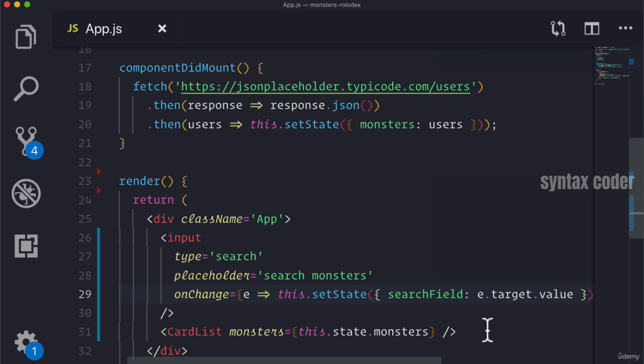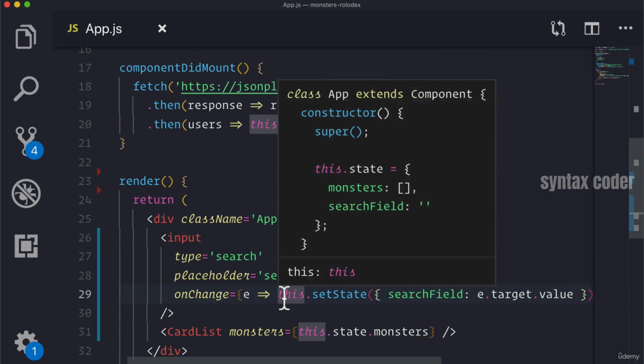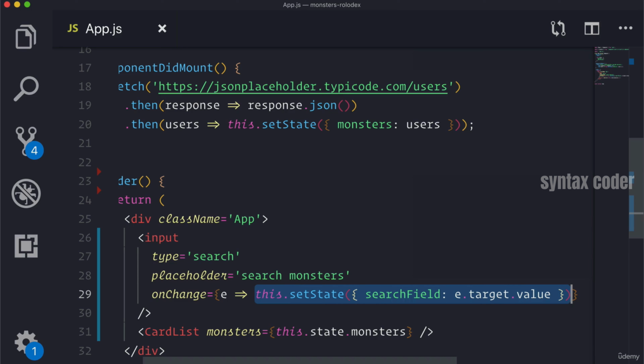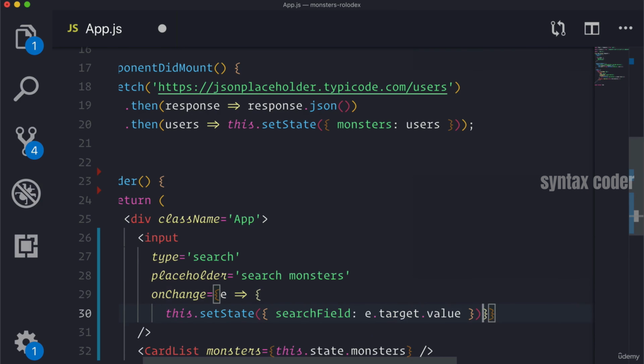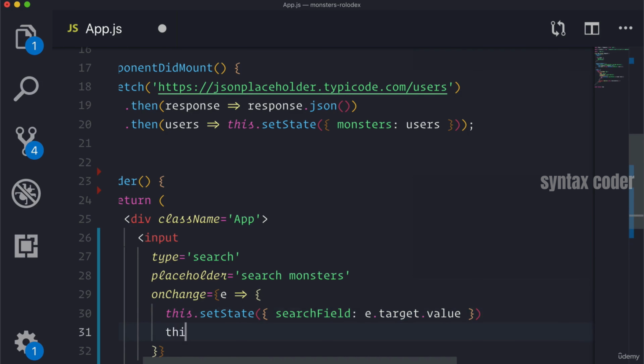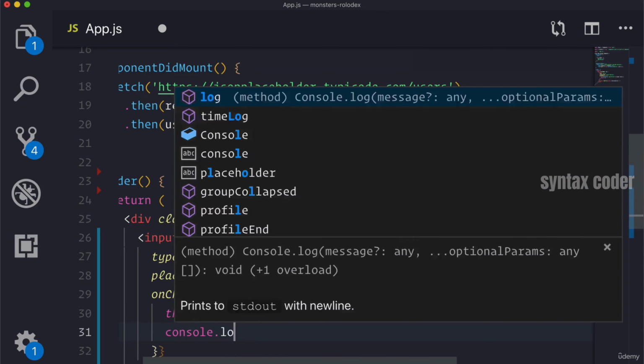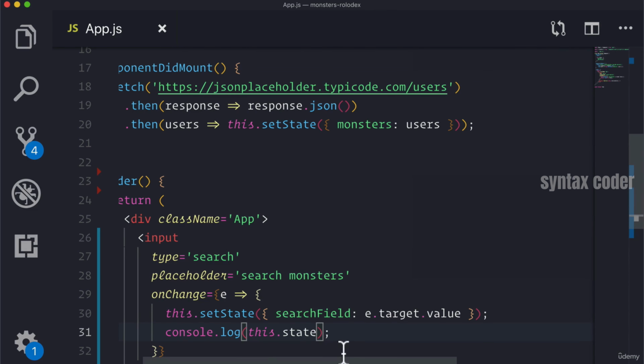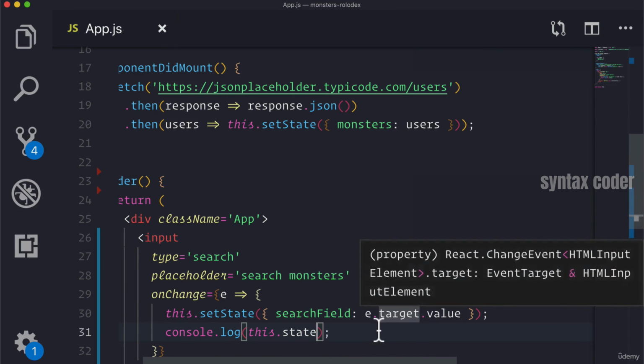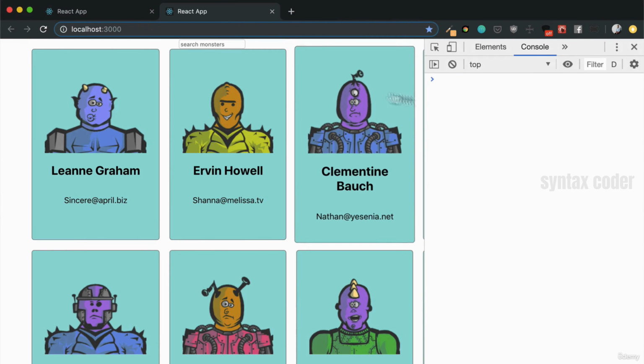Now, if we wanted to see this actually persist, if we wanted to make sure that our state was being updated, normally what we would think to do is just console log after we call this.setState. So we would think that if we called console log this.state, we would see our state update. Let's actually test this out.